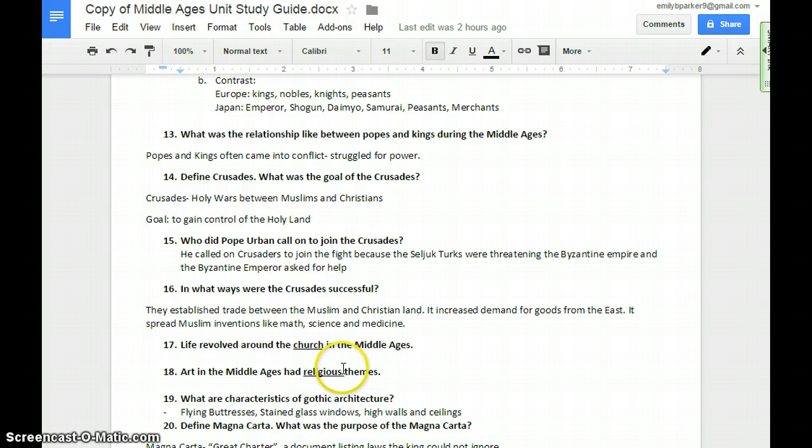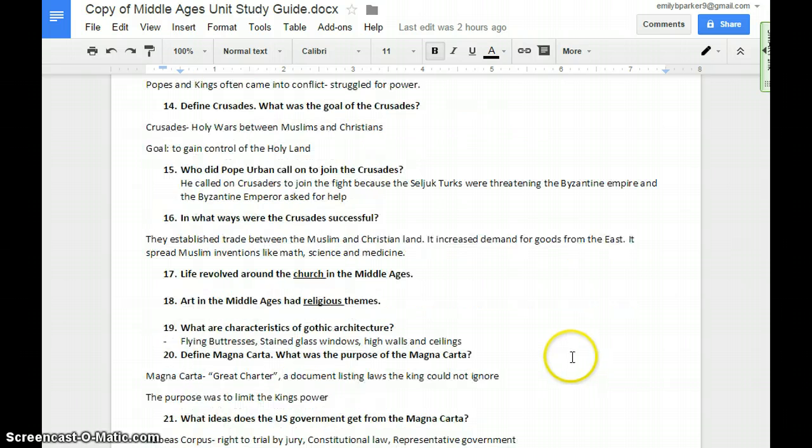In the Middle Ages, life revolved around the church, period. Art in the Middle Ages had religious themes. The church even determined what kind of art that was created.